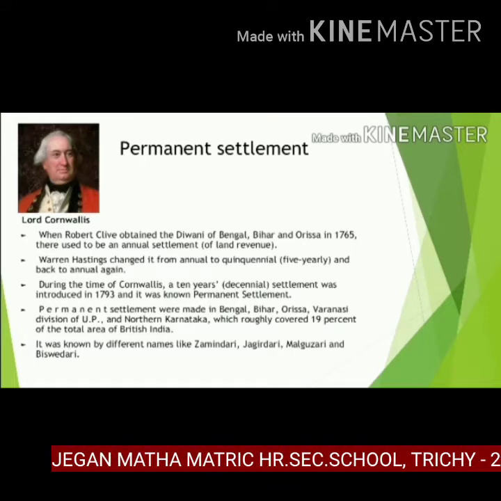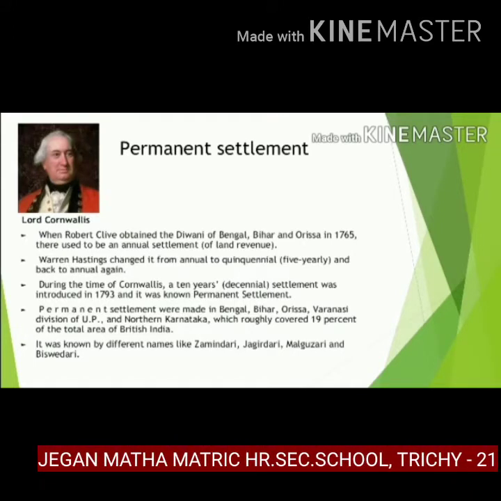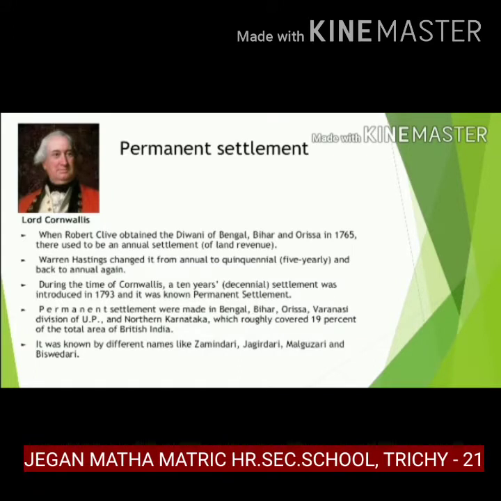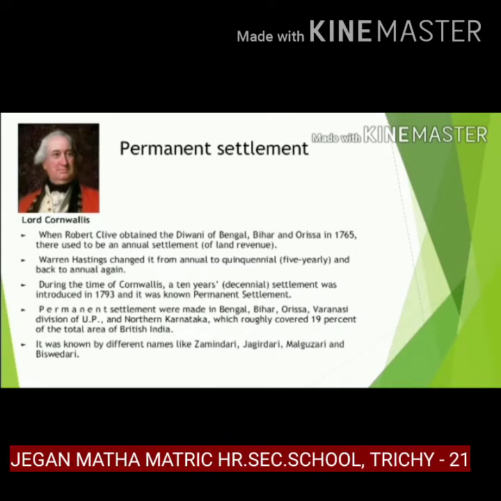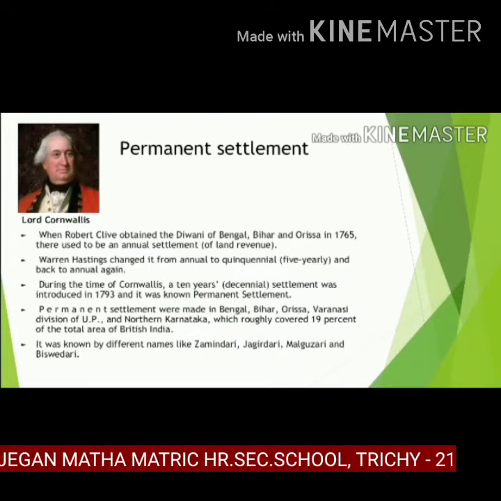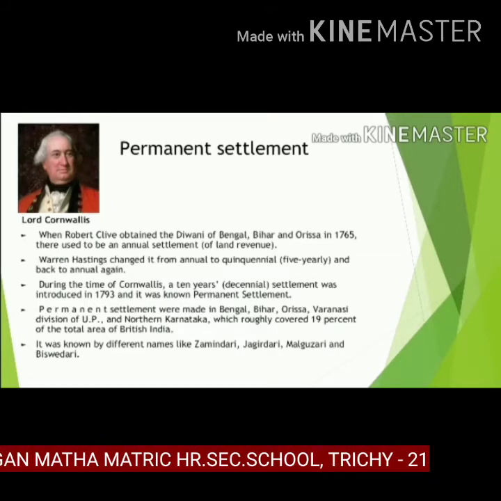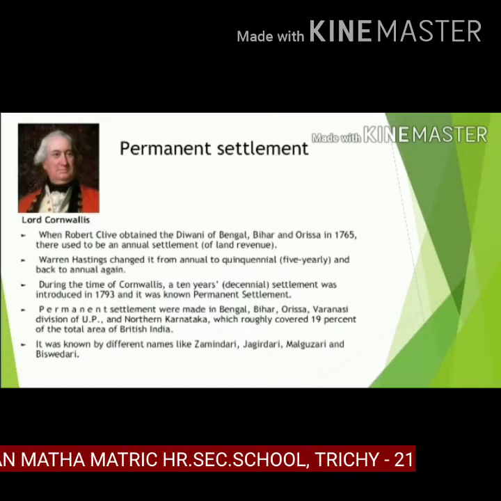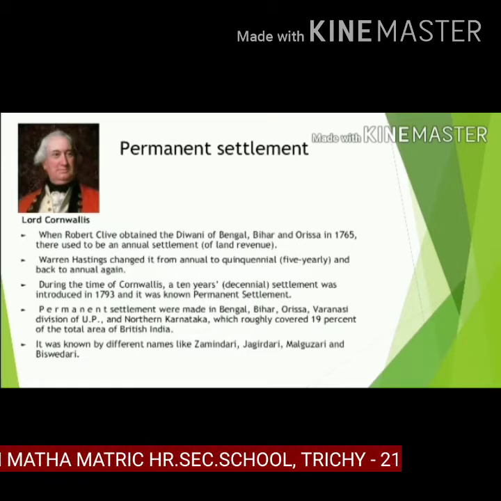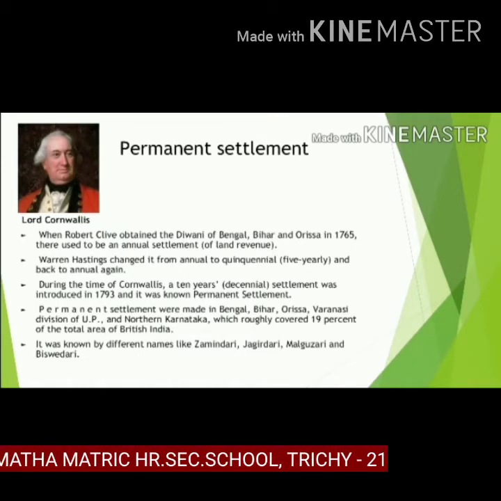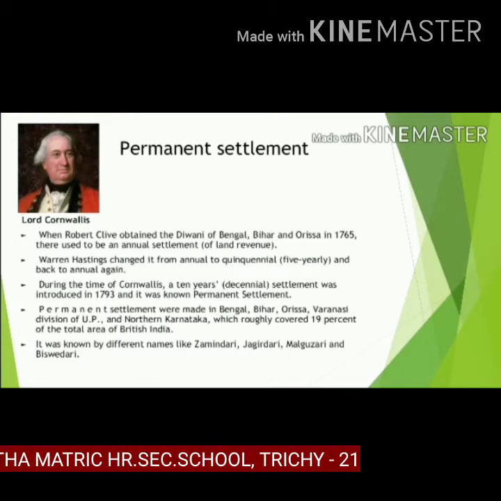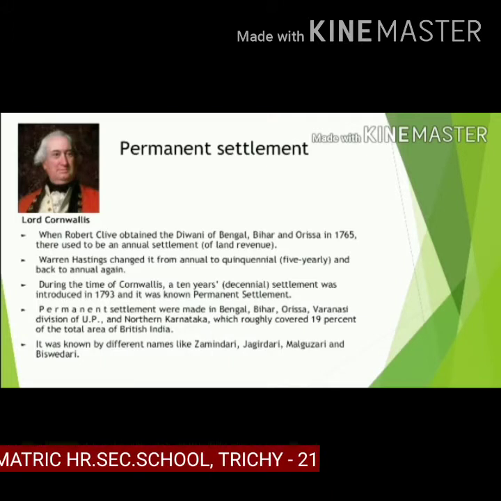Lord Cornwallis. When Robert Clive obtained the Diwani of Bengal, Bihar and Orissa in 1765, there used to be an annual settlement of land revenue. Warren Hastings changed it from annual to quinquennial, five yearly, and back to annual again. During the time of Cornwallis, a 10 years settlement was introduced in 1793 and it was known as the Permanent System.